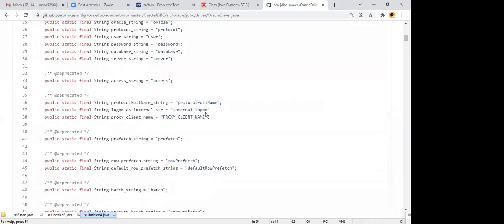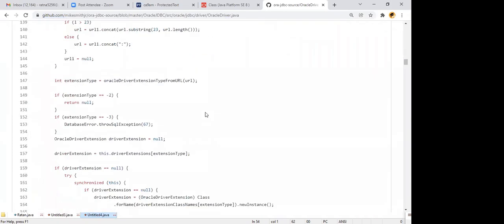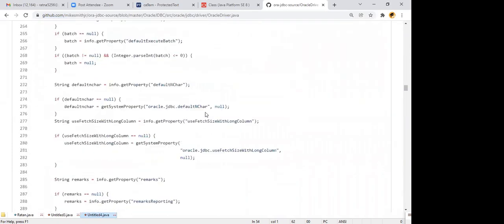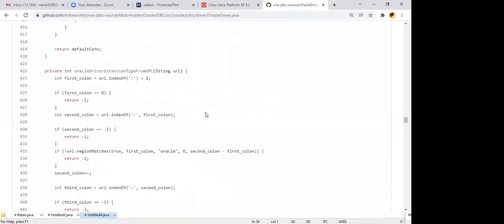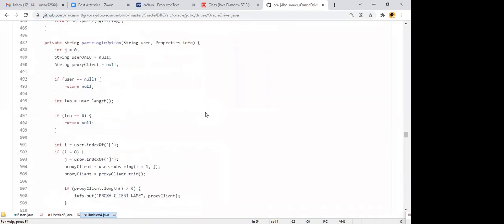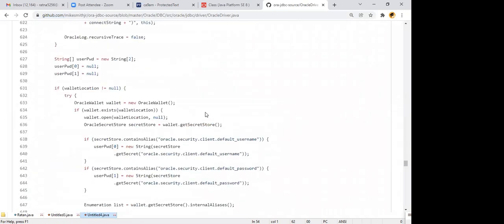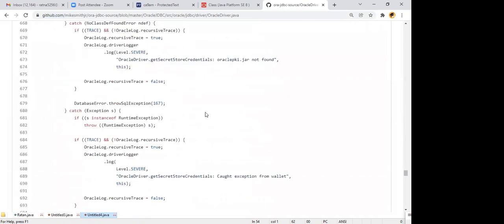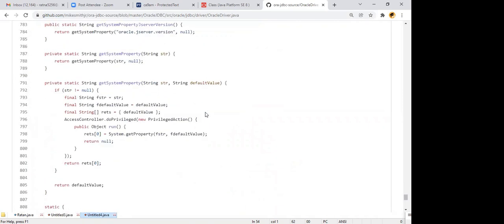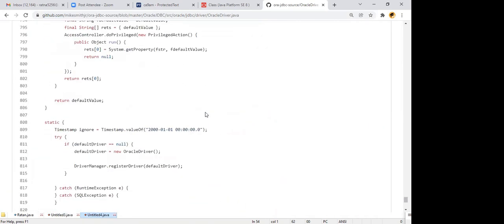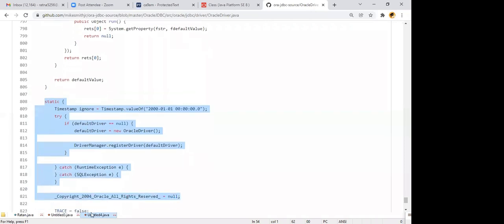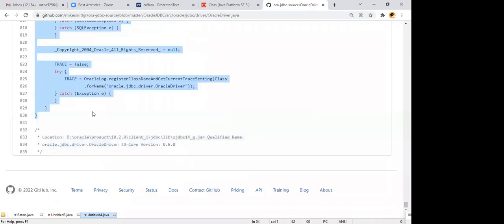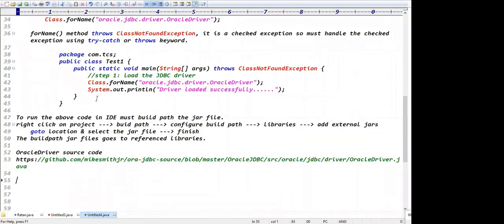The source code contains one static block, guys. Static blocks are executed during class loading time. When we load the class, during class loading time, the static block will be executed, right? This is the static block that you need to focus on.